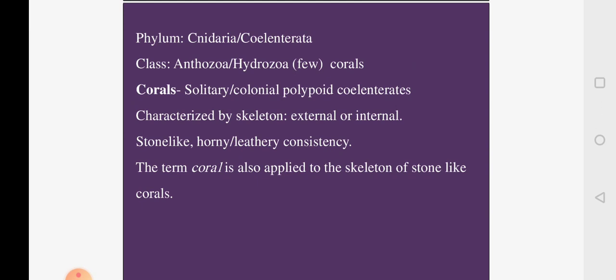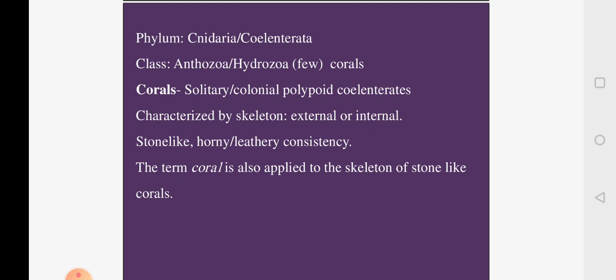In most of the corals, the skeleton is external in nature, that is, it is built outside the body. In some of them, they have skeletal elements present in the soft tissue inside the body, and then you call it an internal skeleton. If you feel a coral built by these polyps, it feels like a stone. Some of them are stone-like, some of them have a leathery consistency.